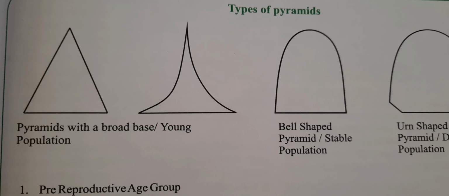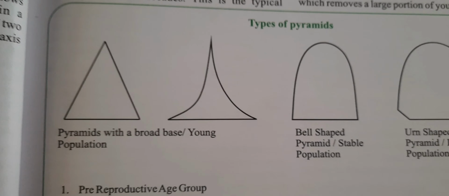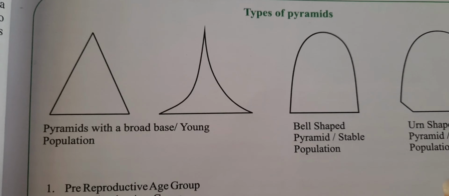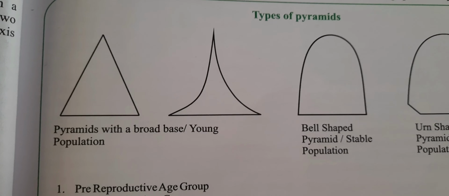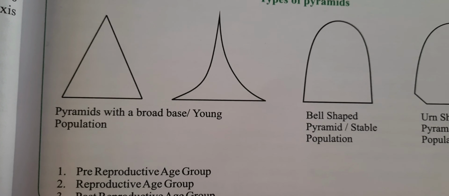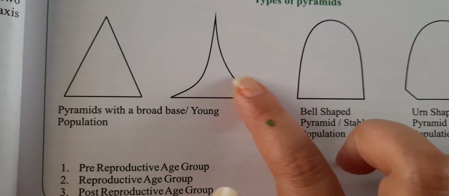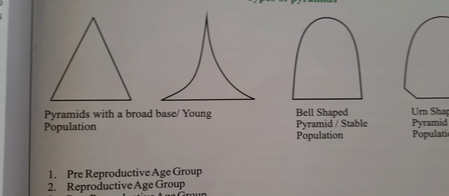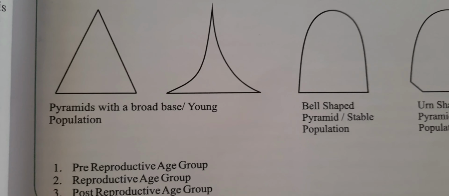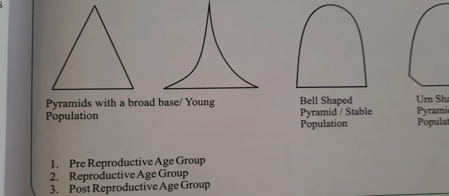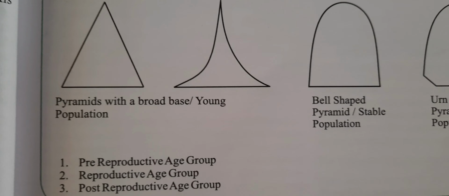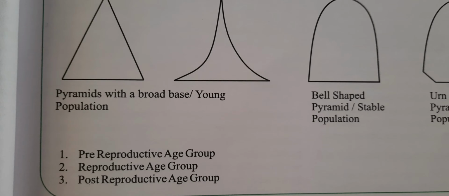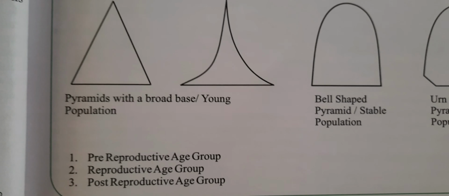Okay, so now we are coming to the expansive pyramid or broad-based pyramid. An expansive pyramid represents a greater number of people in younger age categories. That means in pre-reproductive and reproductive age groups. This portion is broad-based. And it is generally typical of many developing countries where birth rates are very high and the conditions are harsh and the life expectancy of the pre-reproductive age group is short. So in this case the pyramid base is broad.